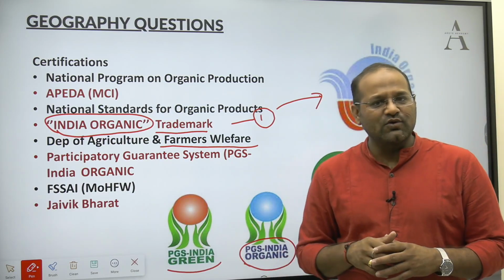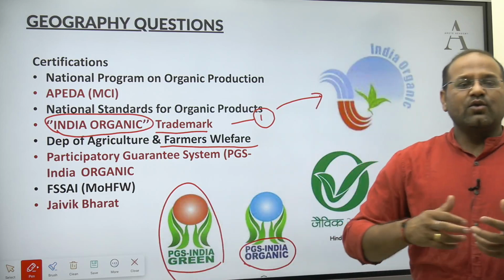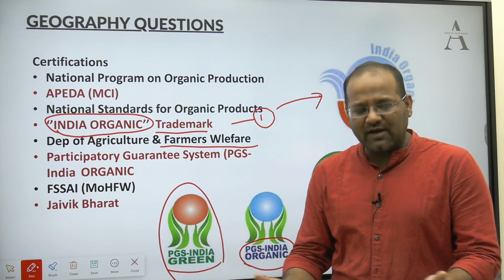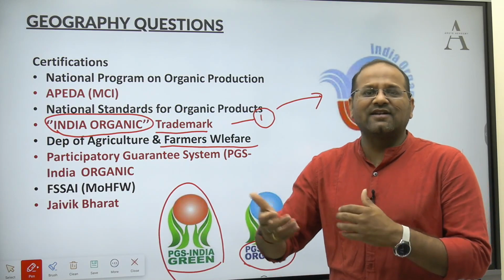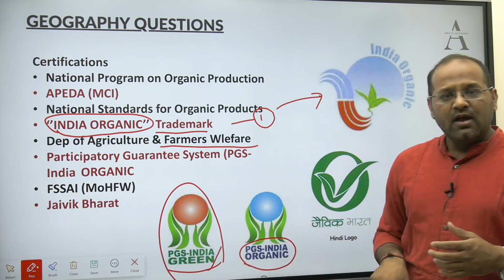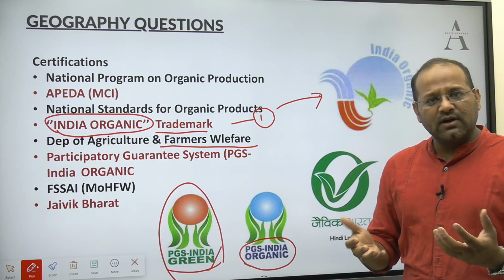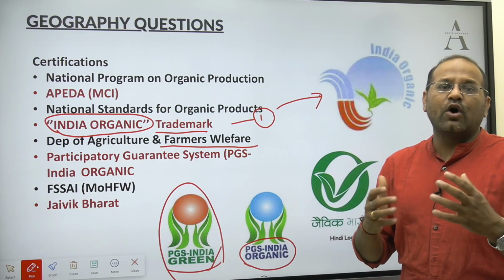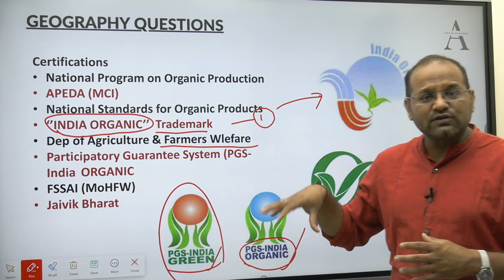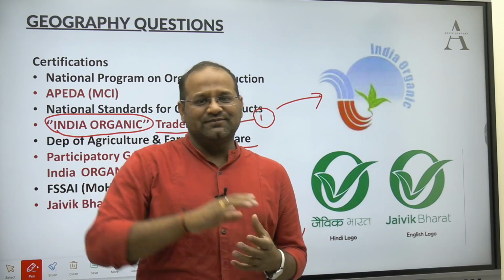Wherever you see the green logo, you can deduce that this organic production is under transition. They are not fully organic, but they are under transition. So they have given green. But where the whole process of farming is done in an organic manner completely, they have given PGS India Organic. But this is only for sale of organic products within India.